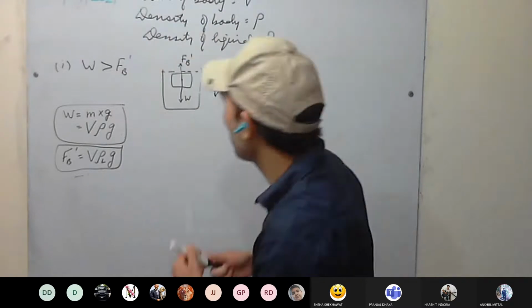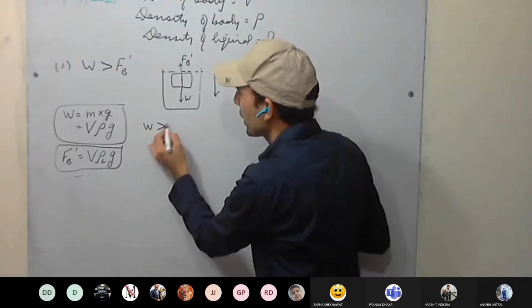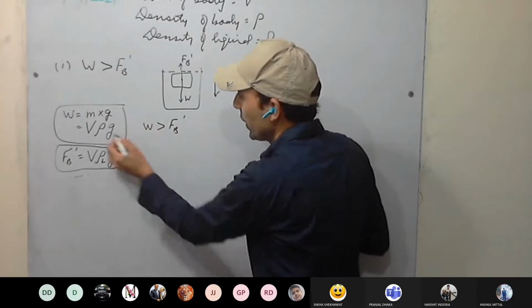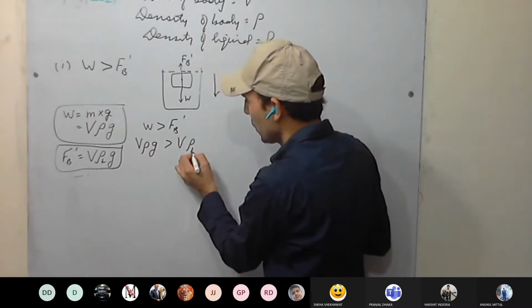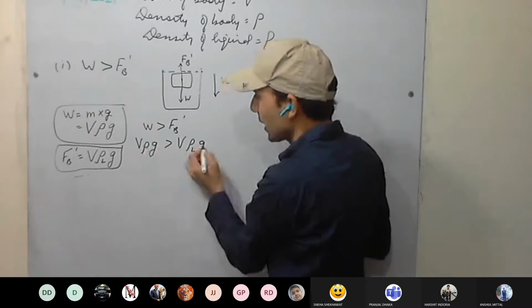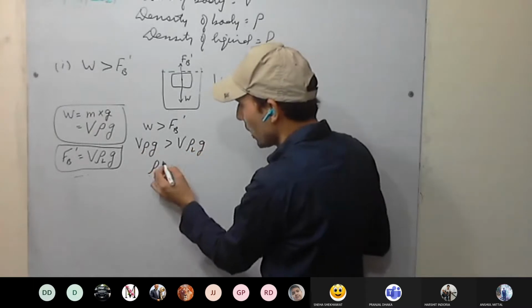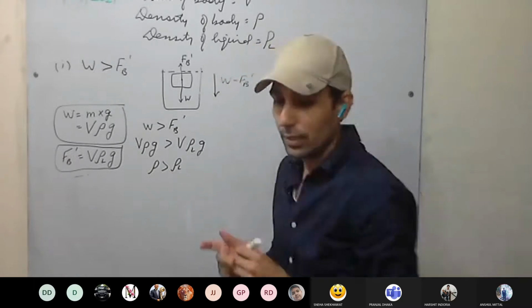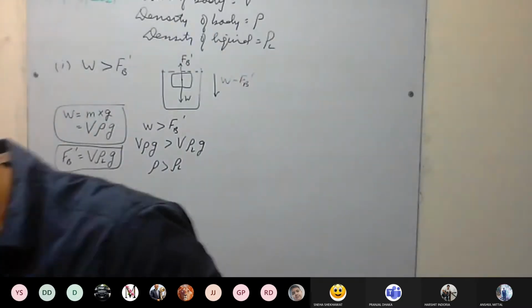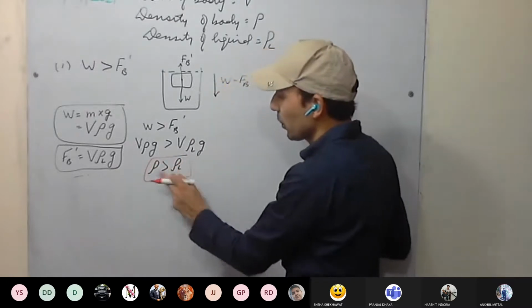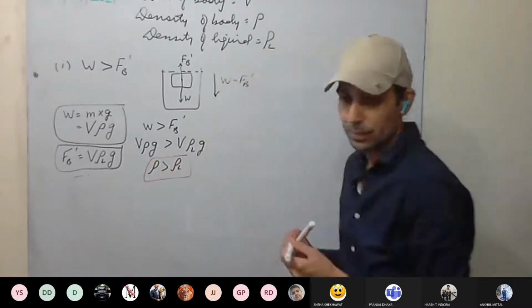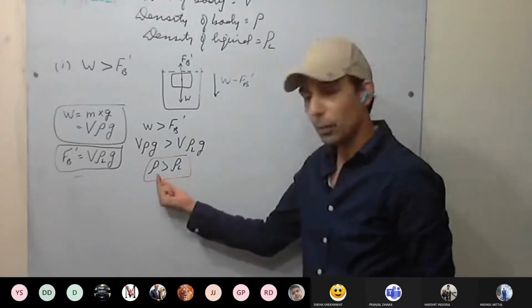Okay. What we have to compare? W greater than F_B. What is weight? V rho g, greater than V rho_L g. V and g can cancel. Rho is greater than rho_L. This is the first condition. If we compare the densities of the body and the liquid, which has more density, the liquid or the body? The body. The body has more density.